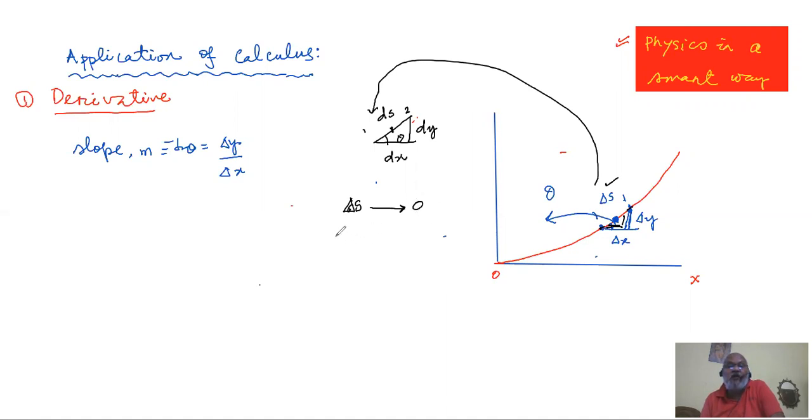As a result, so immediately we know the limits come in, delta S becomes ds, delta x becomes dx, delta y becomes dy. Okay, so slope, and that is the maximum you can do. You cannot go any further.